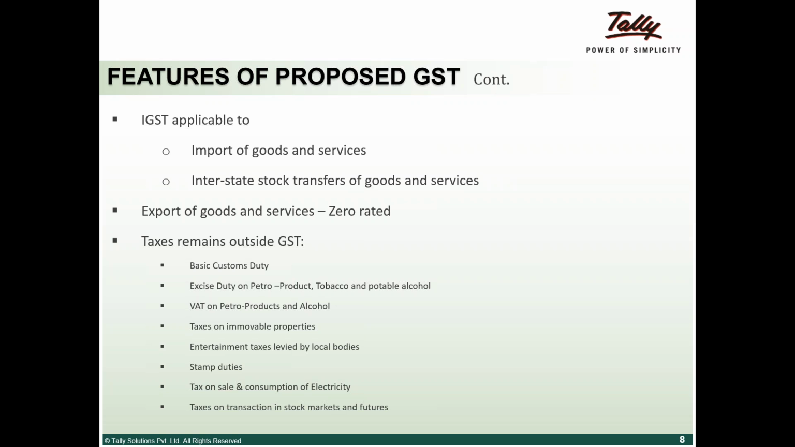There are a few things on petrol, alcohol, immovable properties, which are outside the purview. Though petrol, they've not come out with a date when it will come in. Alcohol is clearly outside the purview of GST. So states which were charging state excise duty and VAT on alcohol will continue to do the same.